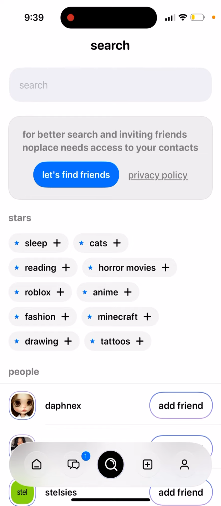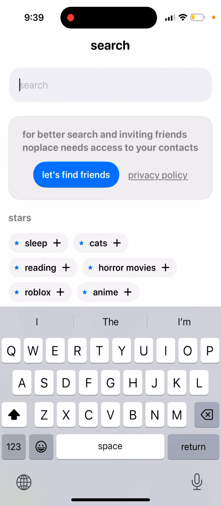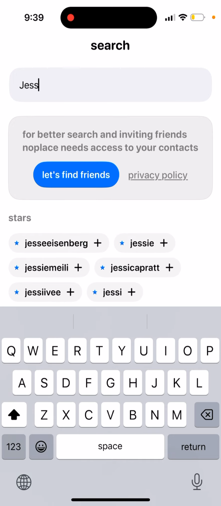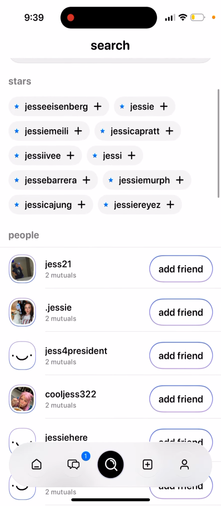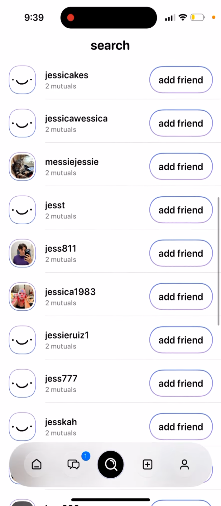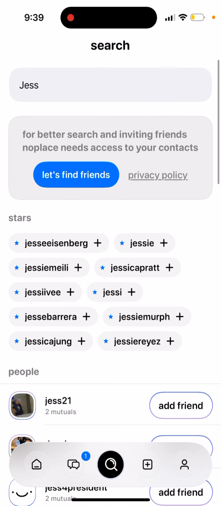Then also you can just find friends by username, for example. Yeah, just find them by usernames. There are no display names, there are only usernames here. You can also find people by different kinds of categories and stars.